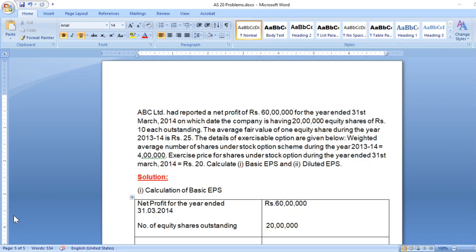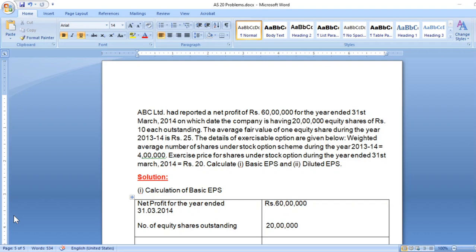Details of exercisable option are given below. Weighted average number of shares under stock option scheme for 2013-14 is equal to 4 lakh. Exercise price of share is 20. Calculate basic EPS and diluted EPS.